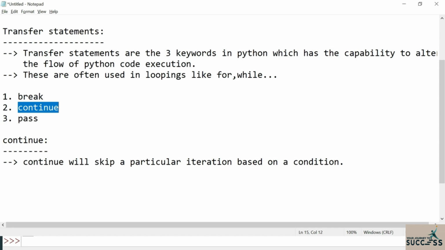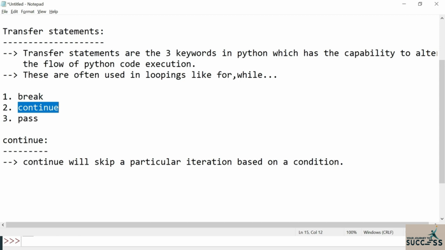In the previous scenario, when we discussed break, we told that break has the capability to break the entire loop. But continue will not do that. Continue won't break the entire loop; it will just skip that particular iteration and move to the next iteration whenever that condition is satisfied. But break, when that condition is satisfied, will break entirely. There is a lot of gap between break and continue.